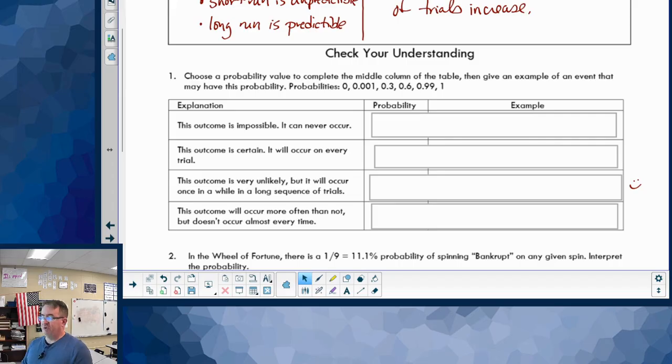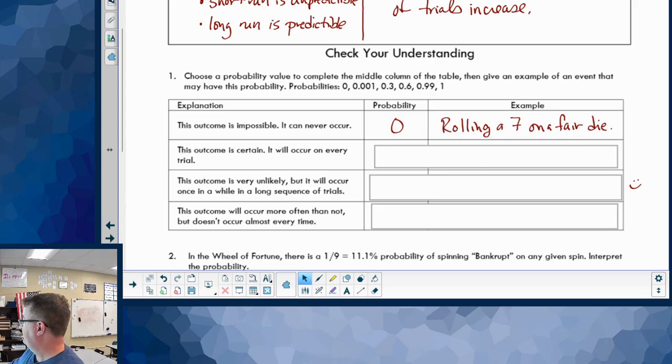All right, so which one? Outcome is impossible. That has to be the 0, right? Now, you can't write down Mr. Hayes getting a date because I am married, but an example would be rolling a 7 on a fair die. You can't get a 7 on a die that's 1 through 6. No way to do it.